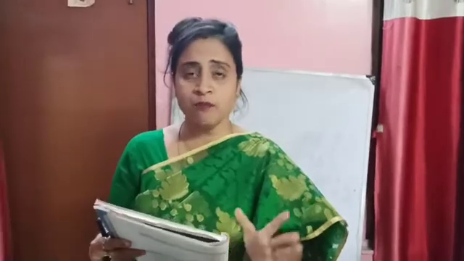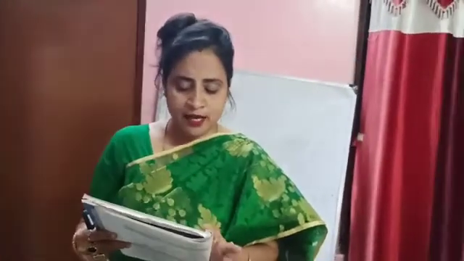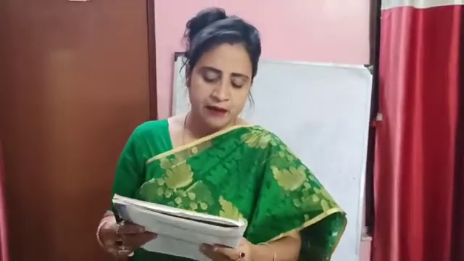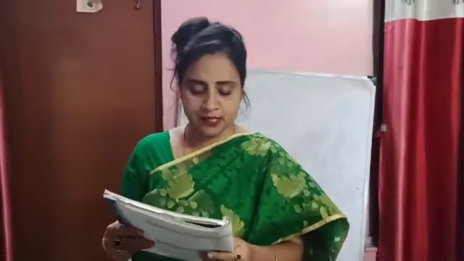Number 5. Dash build their nests on trees. So birds. Birds build their nests on trees. Number 6. The dash neighs. Who neighs? Horse neighs. Number 7. The dash barks. Who barks? You should know the sounds which are made by the animals. You should learn it by heart. The dog barks. The dash roars. It can be the lion or the tiger, anyone you can write. Then number 9, the dash trumpets. Who trumpets? The elephant trumpets.